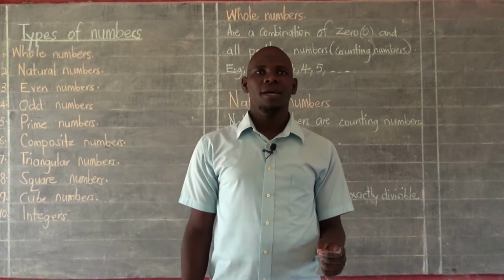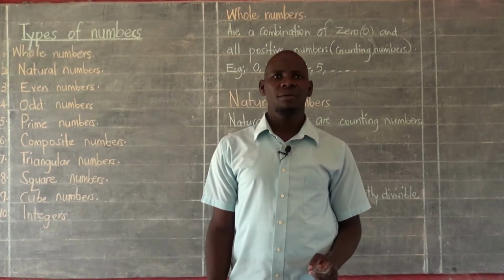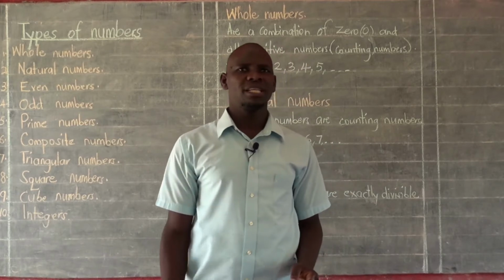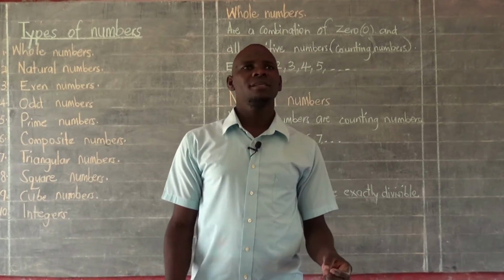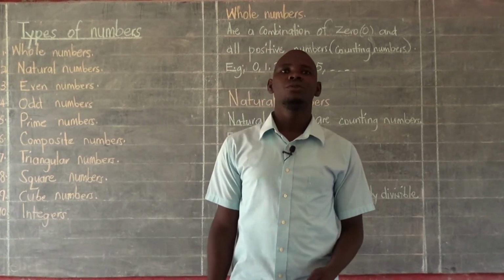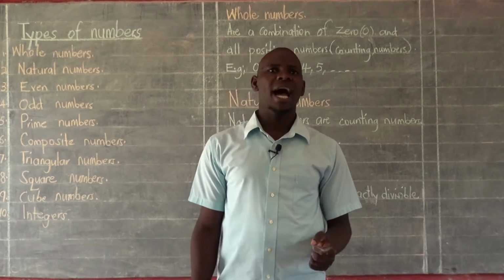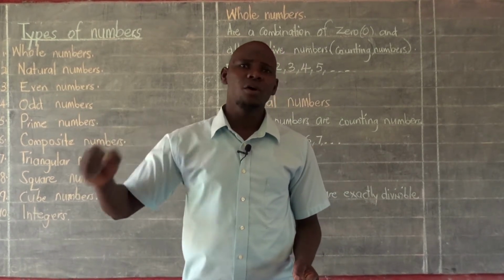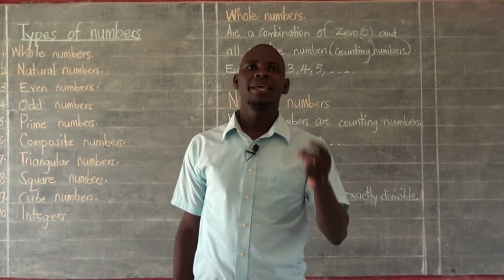Are we together? So assuming we have 10 oranges, for example, and we have 2 children sharing the 10 oranges. Each child is going to receive 5 oranges. And then 0 oranges will remain after the 2 children share the 10 oranges.